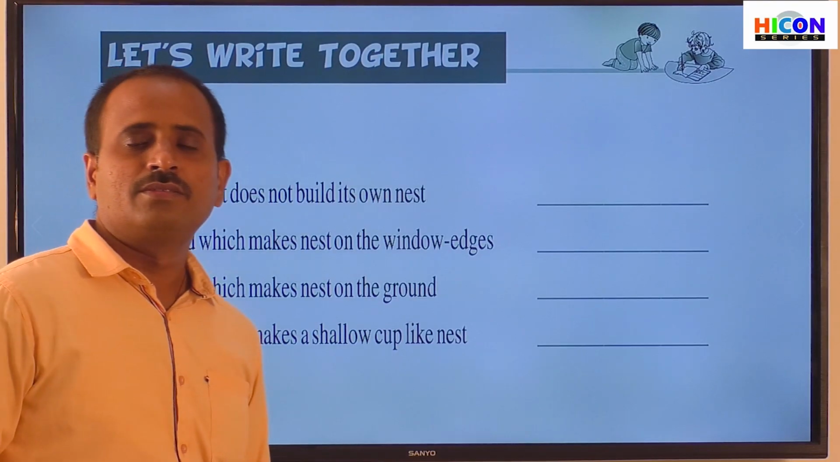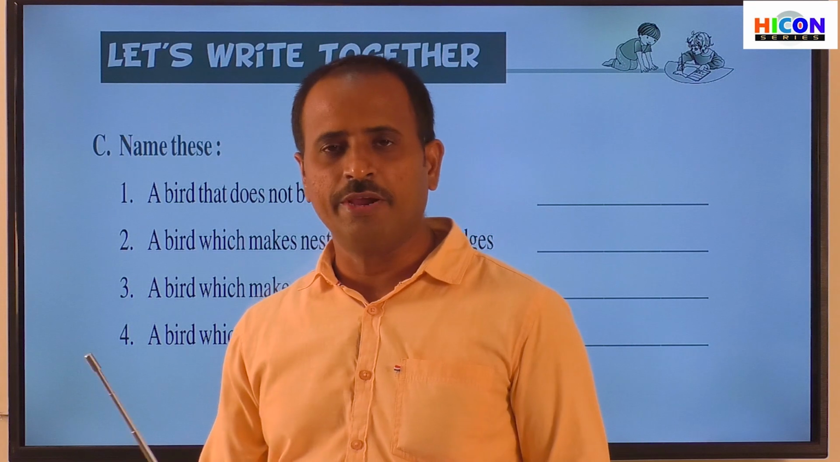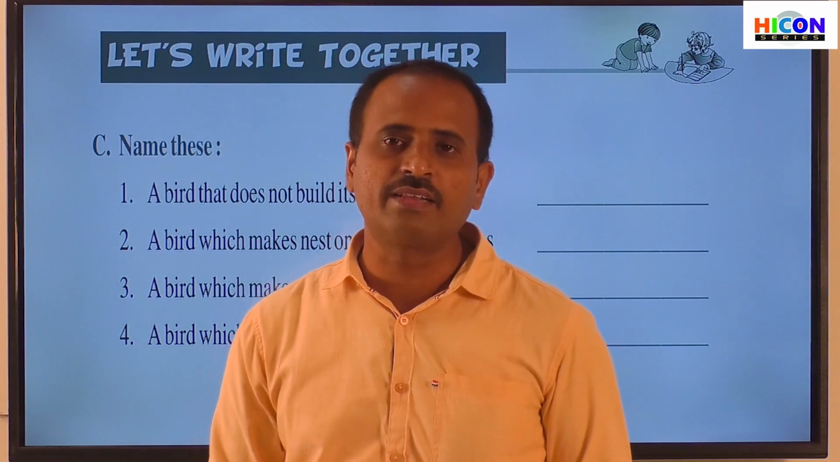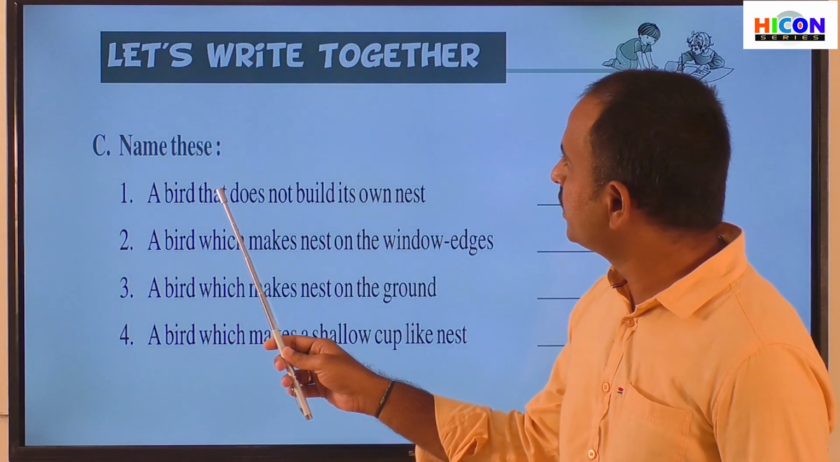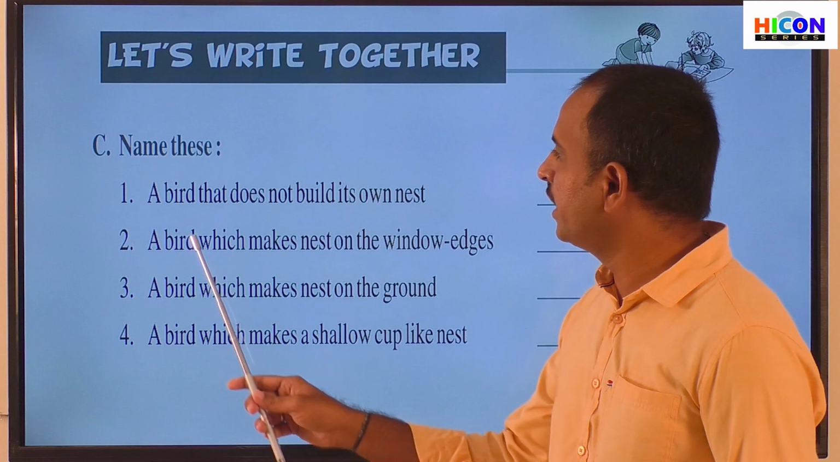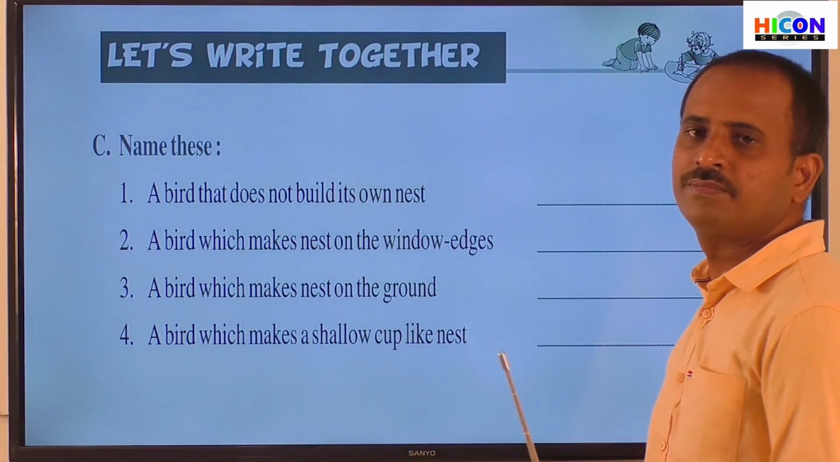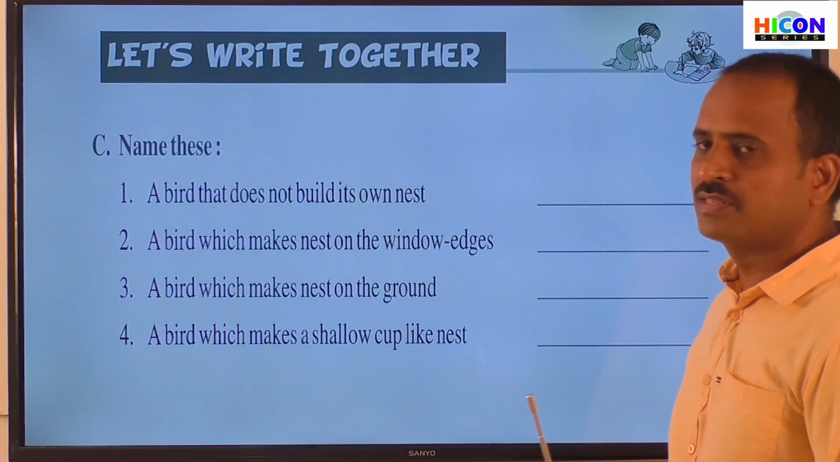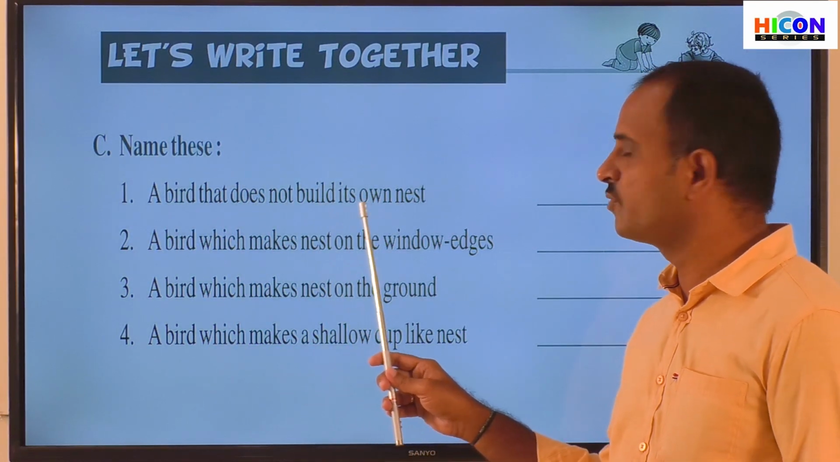So children, the next section is section C, that is name these. So look at the screen, children. In this section they have given 4 sentences. By understanding the sentence, we have to write the name of that bird. So read the first sentence. A bird that does not build its own nest.